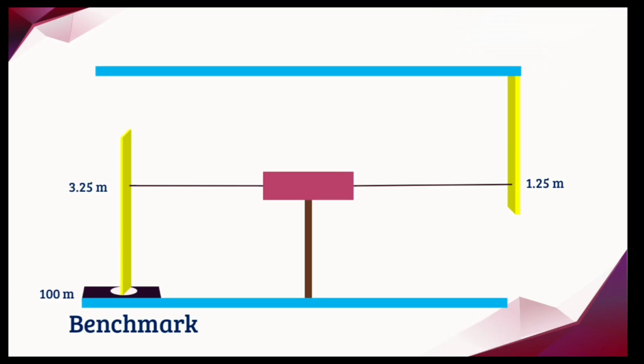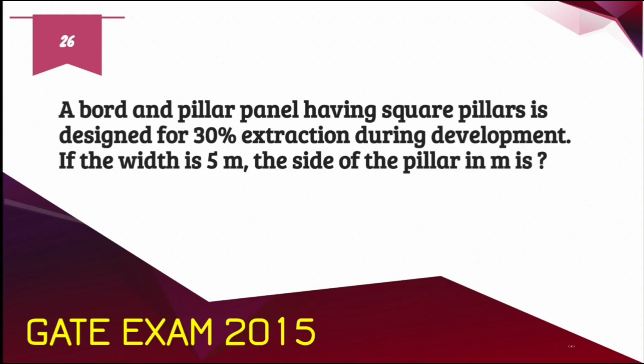The height of the instrument is RL of the benchmark, that is 100 meter, plus backsight reading, which is 3.25 meter. The height of the instrument is 103.25. Foresight reading we get as 1.25 meter. So the RL of the roof station is height of the instrument 103.25 meter plus the inverted staff reading, which is 1.25 meter. We get RL of the roof station as 104.5 meter.